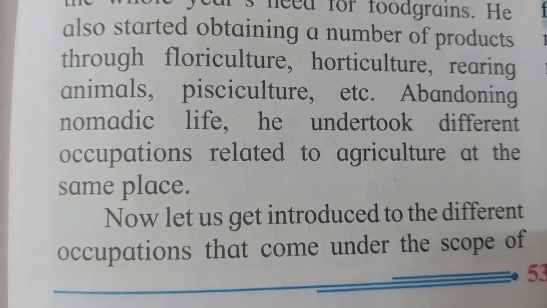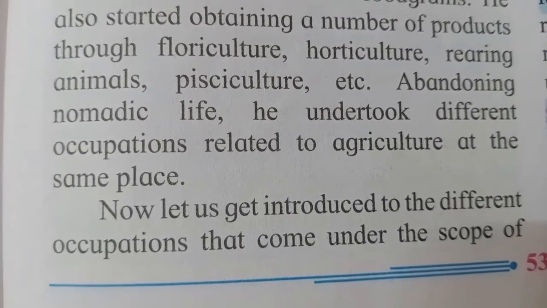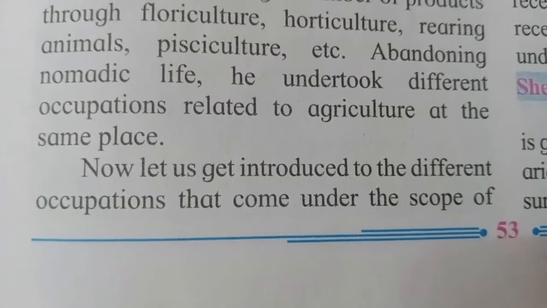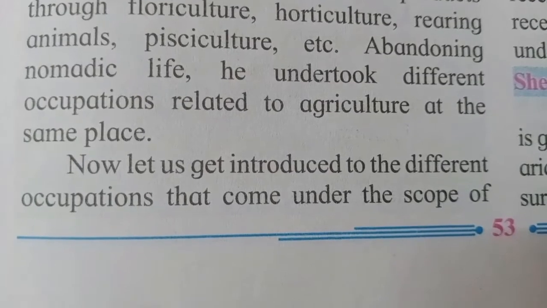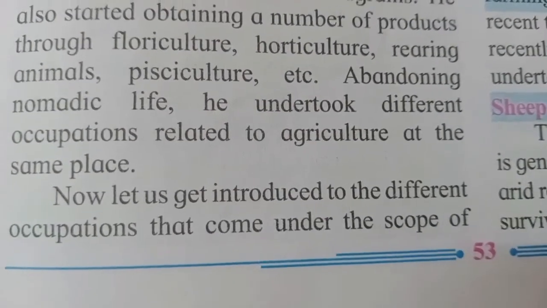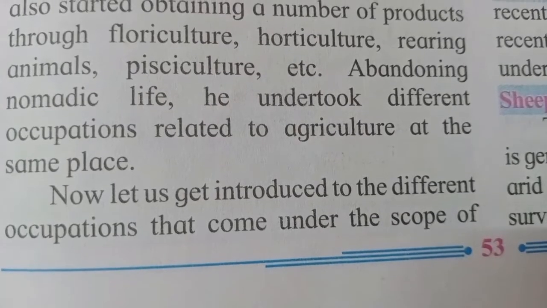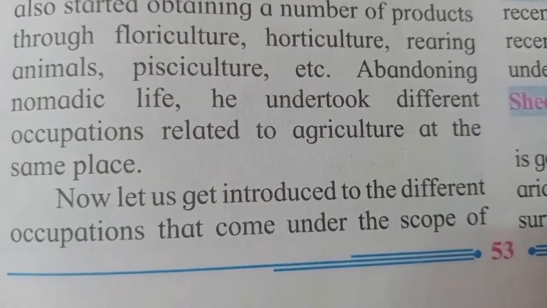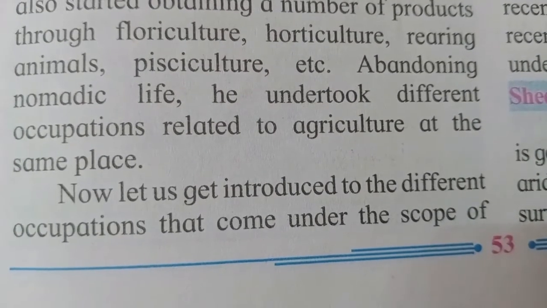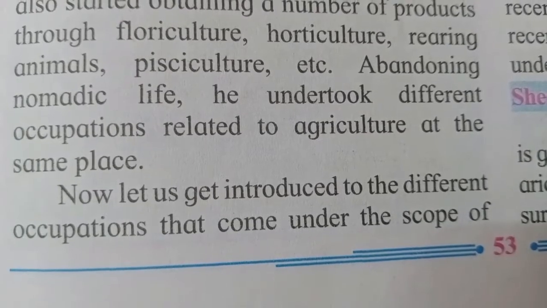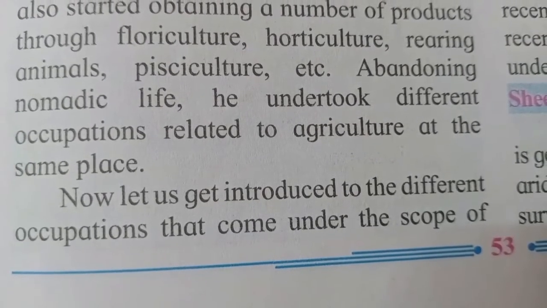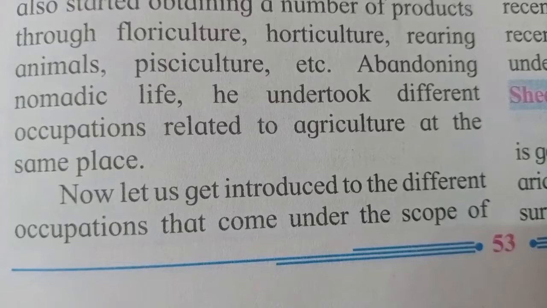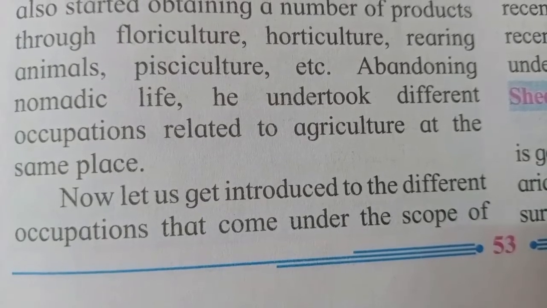Abandoning nomadic life, he undertook different occupations related to agriculture at the same place. So, abandoning means stopping his nomadic life. Previously they used to wander, they used to go from one place to another, and that is why they had a nomadic life. They were not settled in one place, but later on, when they started with the agricultural activity, they started living at one place, and thus they stopped their wandering and undertook different occupations related to agriculture.